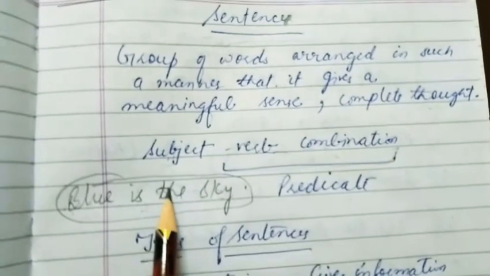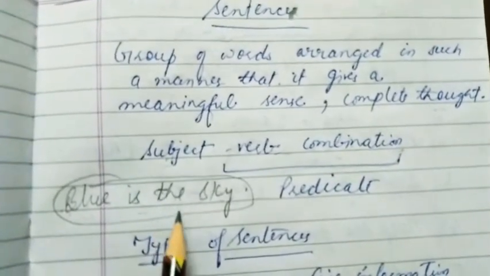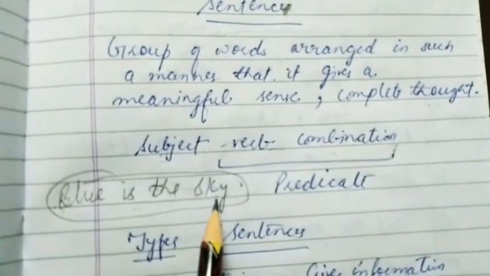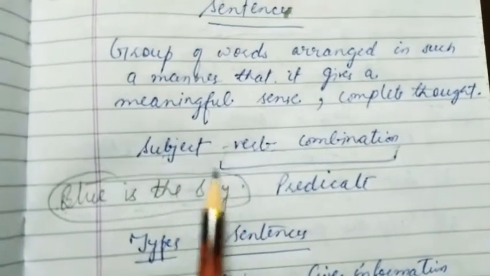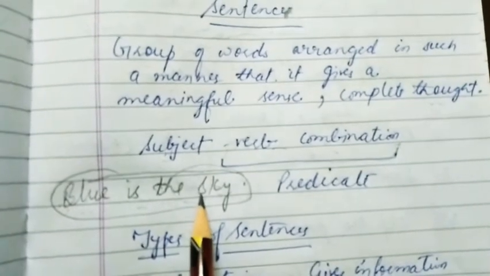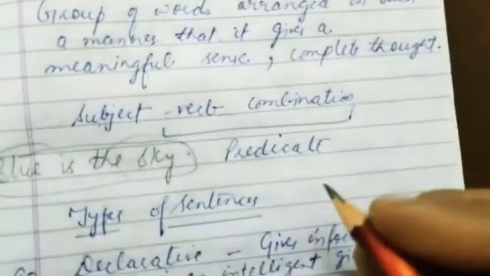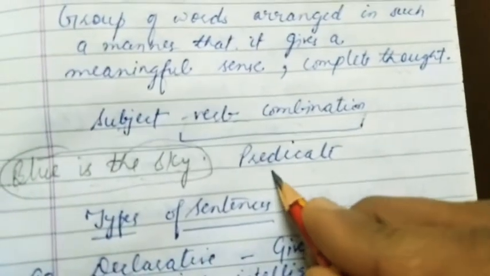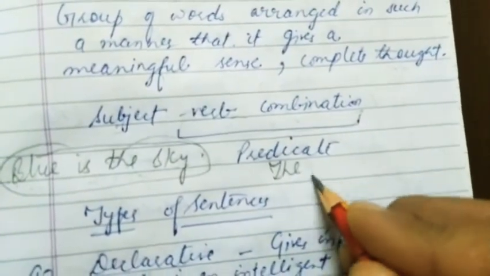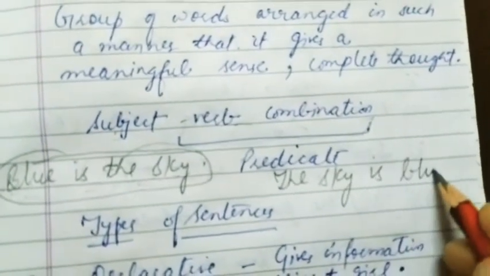First of all, the very important thing is that we need to know what we are talking about. We are talking about the sky, so the sky needs to be at the place of the subject. How can we write this? The sky is blue.